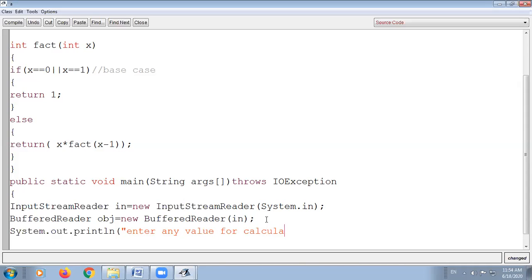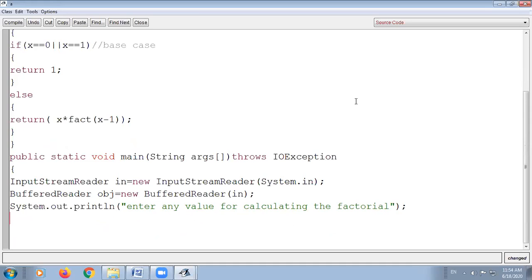Next, take an integer variable num equals to Integer.parseInt, then the read line function, not in.readLine. Now here your BufferedReader object is obj, so you will write obj.readLine.